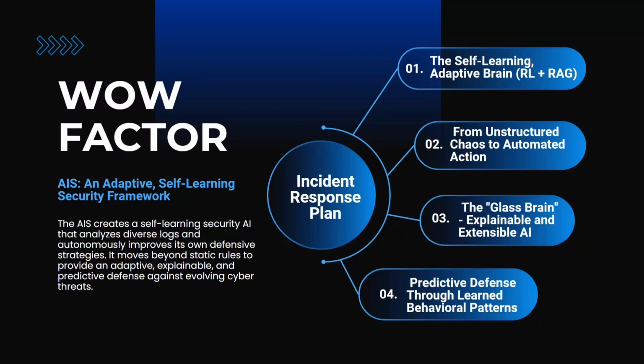The wow factor. Our self-learning adaptive brain combines RAG and reinforcement learning to turn unstructured chaos into intelligent, explainable, and predictive defense, a step beyond static cybersecurity systems.